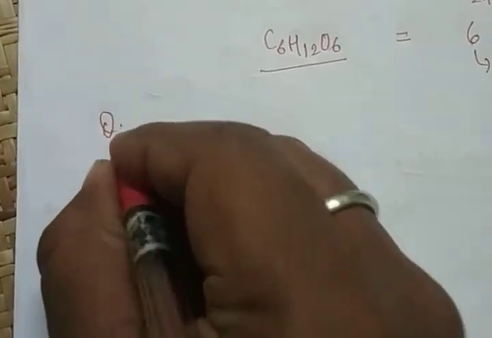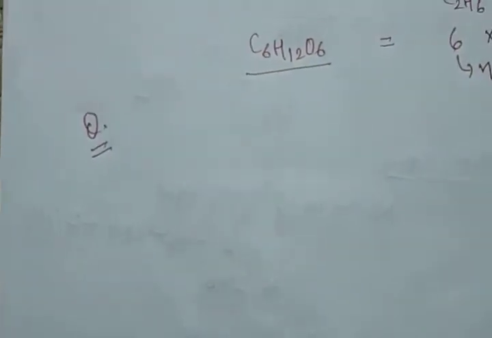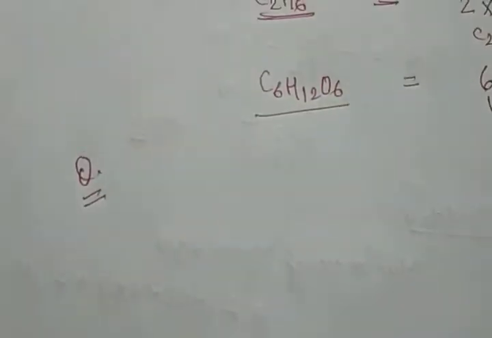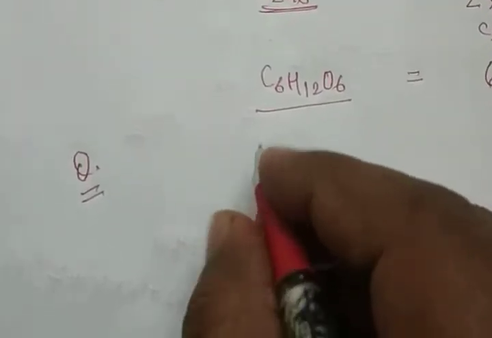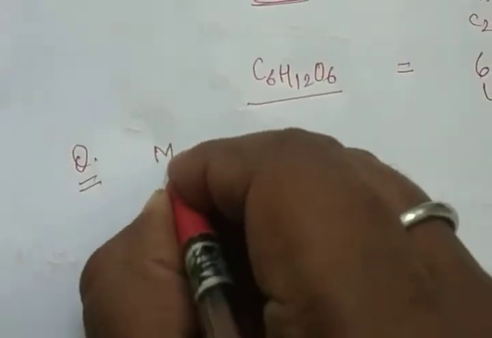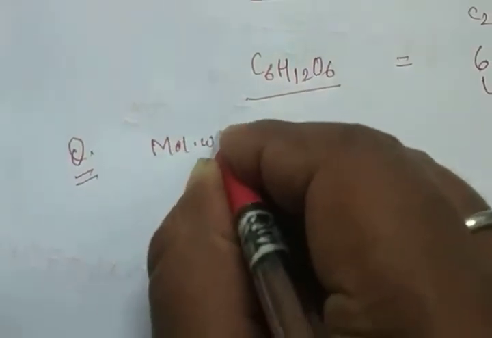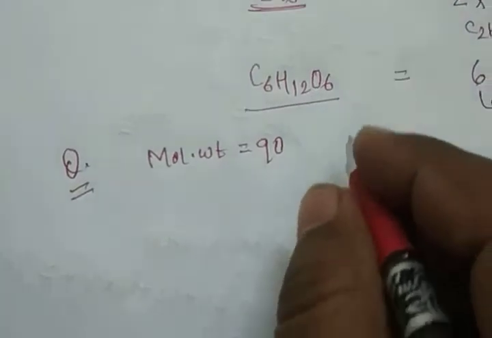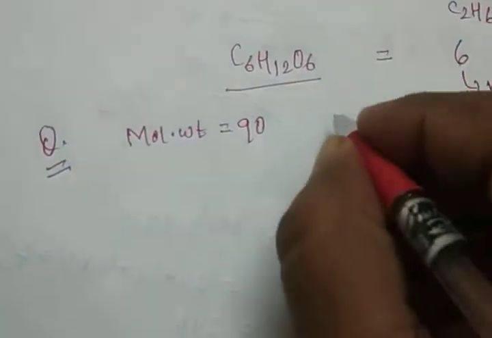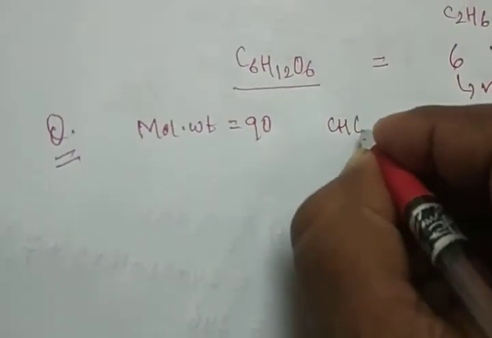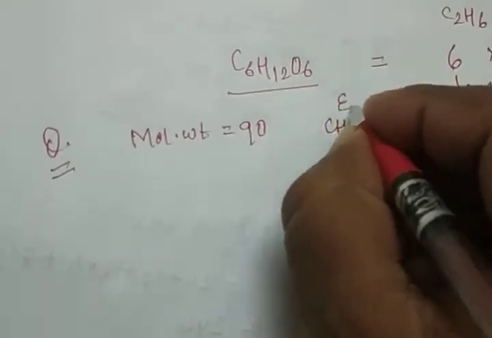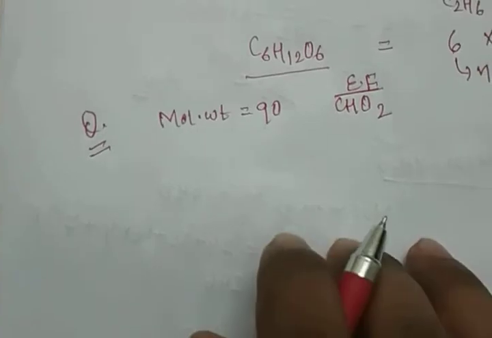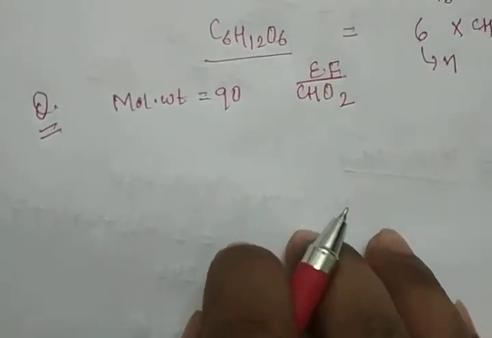Now suppose you have a question. Just note it down, it is already in my notes. A compound has a molecular weight of 90, and its empirical formula is CHO2. This is the empirical formula. Find the molecular formula.